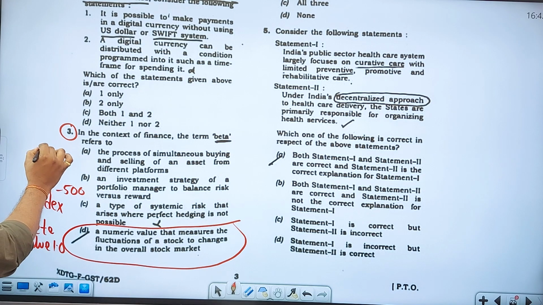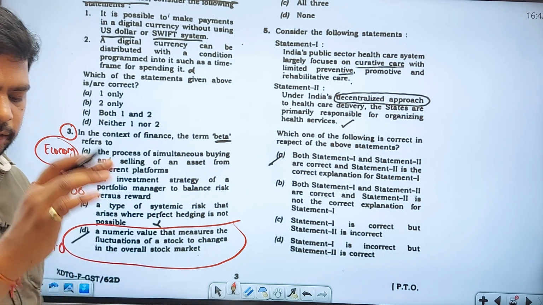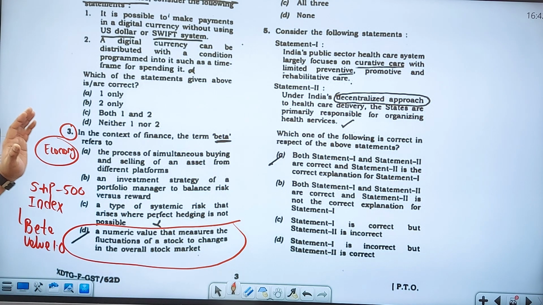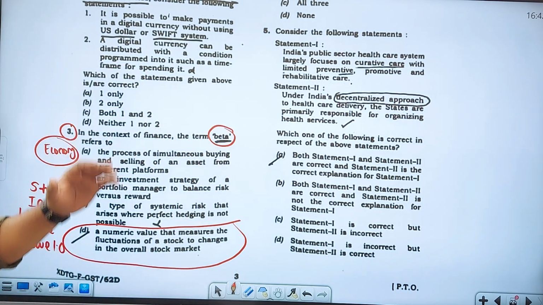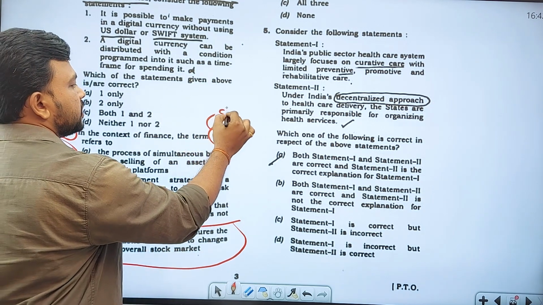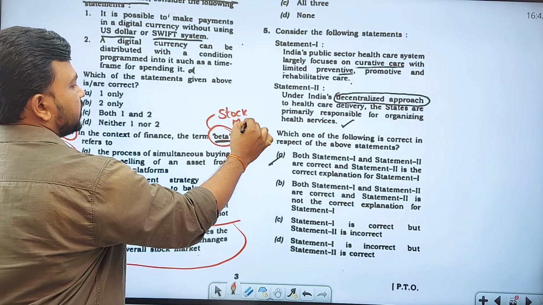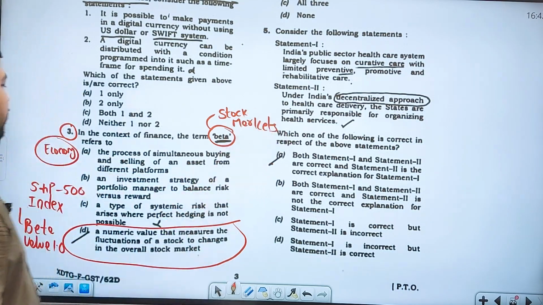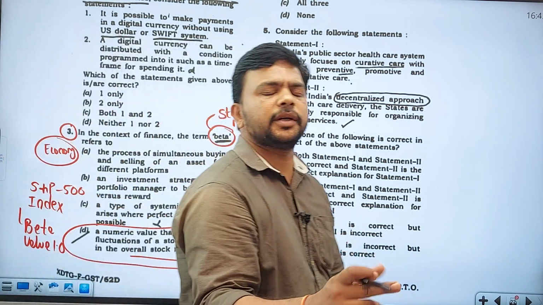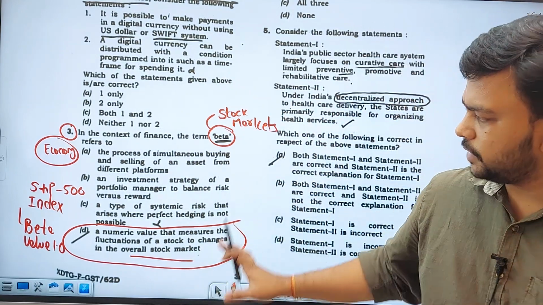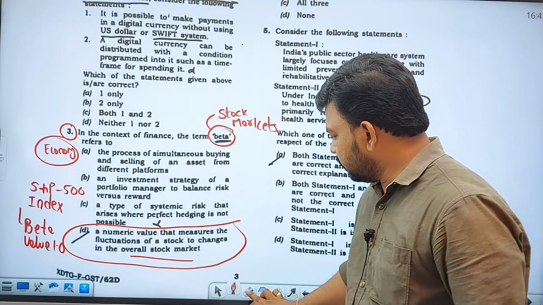So this is also an economy based question. The first 4 questions are completely economy based questions. It is direct, it is in the news, and it is there in various books. In the context of finance, beta is related with stocks and the stock markets. If you just know that the term is related with the stock market, easily and conveniently you can keep the answer as option D. That's not a difficult thing, right? So this is the thing here.